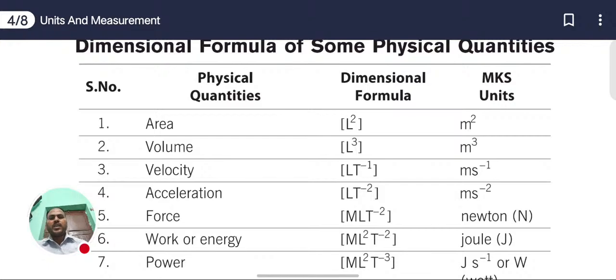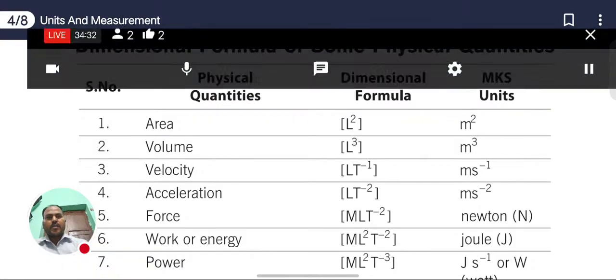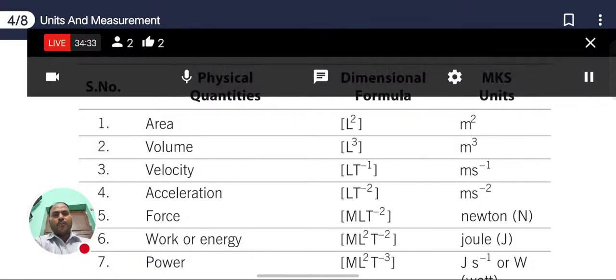Volume is length into breadth into height, so L into L into L, or meter into meter into meter, which becomes meter cube. So the dimensional formula for volume is L cube.